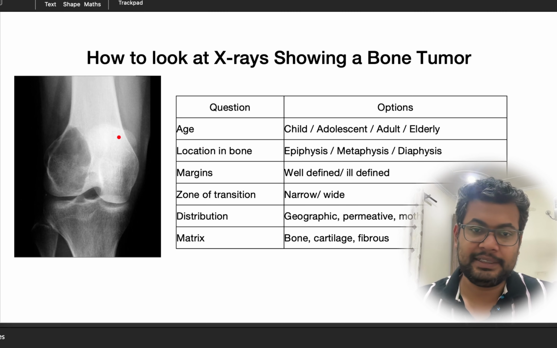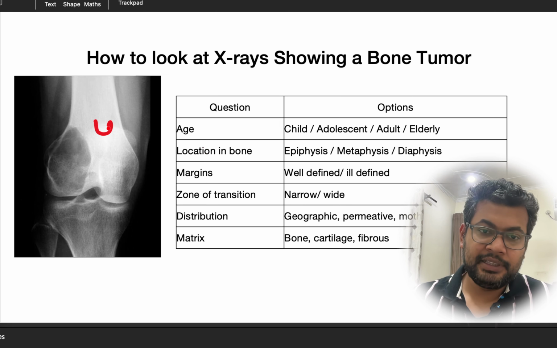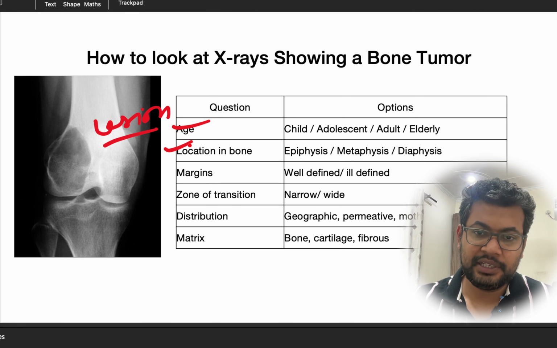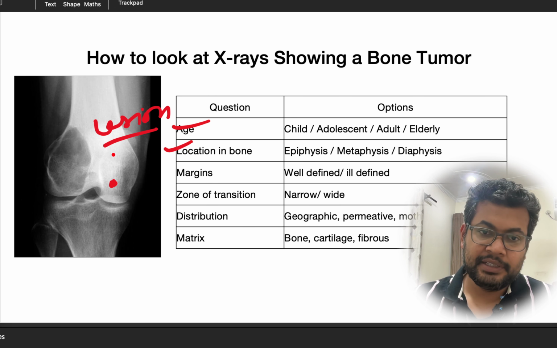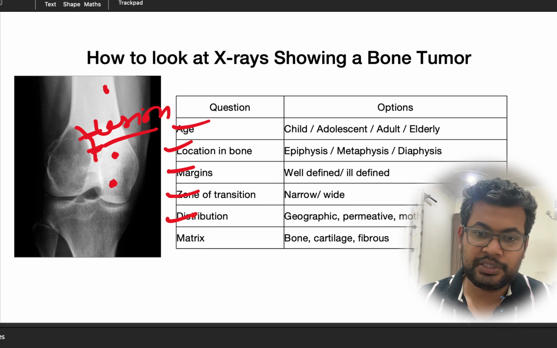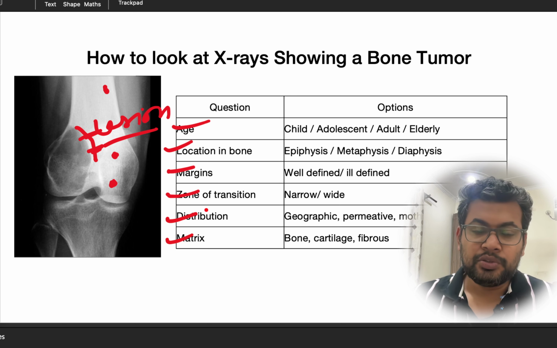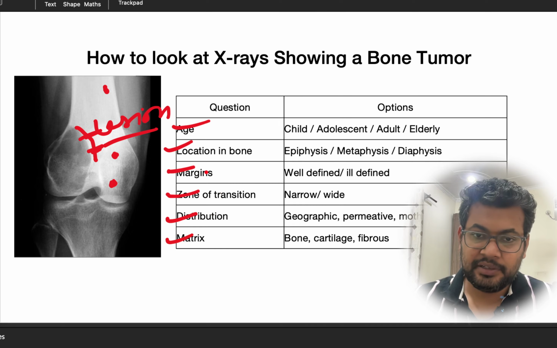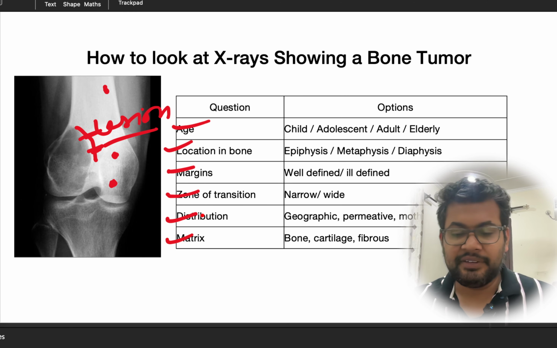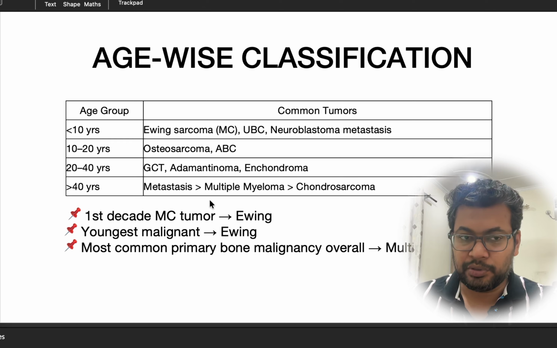So when we look at the x-rays, to define the lesion in the x-rays, what all points we need to see? We look at the age, we look at the location in the bone, whether this is epiphyseal, metaphyseal or diaphyseal. Then we look at the margin, whether this is a well-defined or an ill-defined margin. Then we look at the zone of transition, distribution, whether this is geographic, permeative or moth-eaten. Then finally the matrix. There is a separate video that we have made for reading the bone tumor x-ray. So these are all the points that we cover in the x-rays. We should know about all these points.